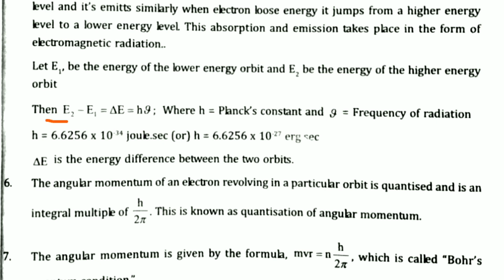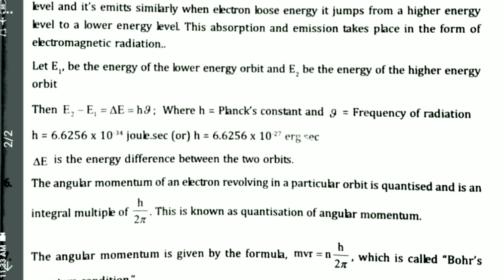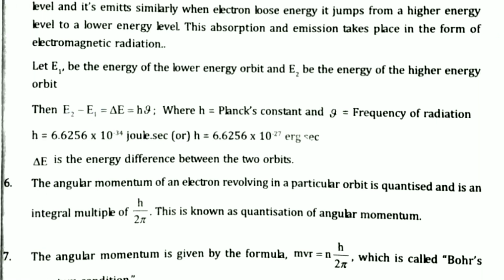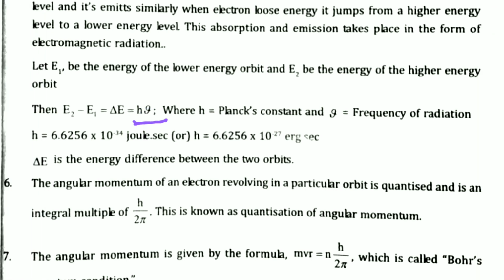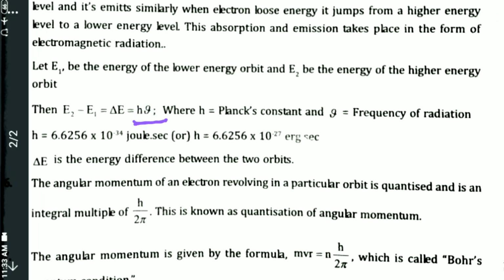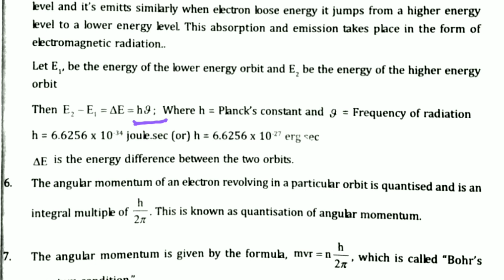Then E2 minus E1, that is, from higher energy state to lower energy state, equals delta E, which is equal to h nu. If the electron comes from E2 to E1, it loses its energy, and the lost energy is emitted in the form of light. Here delta E is equal to h nu.